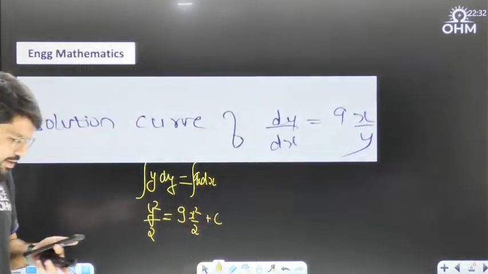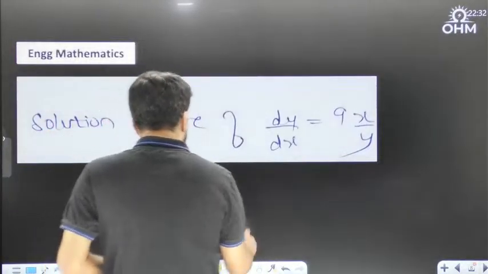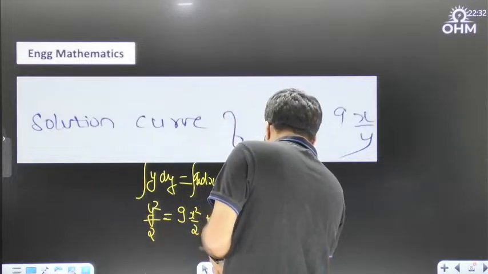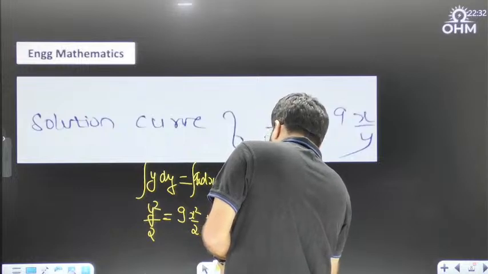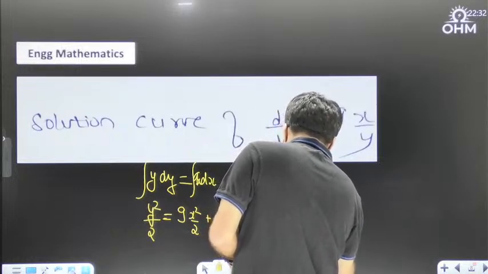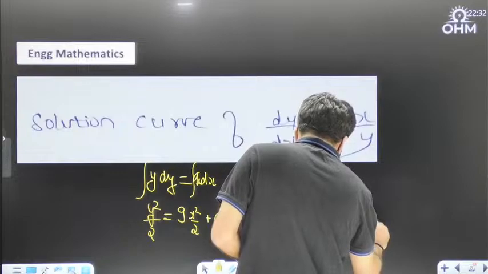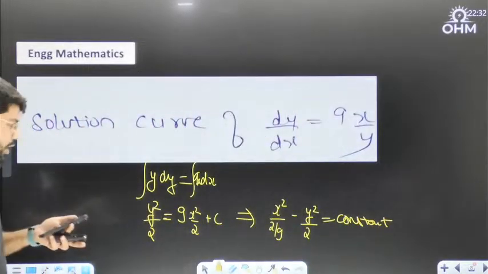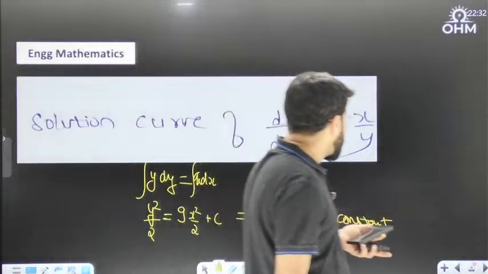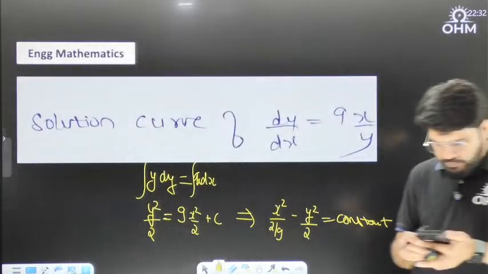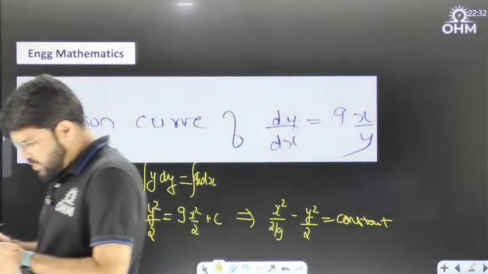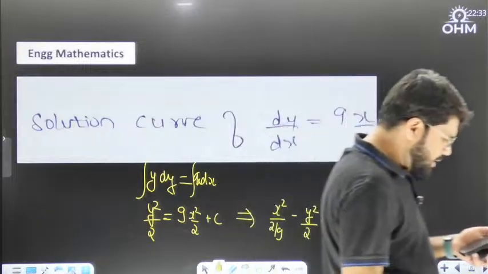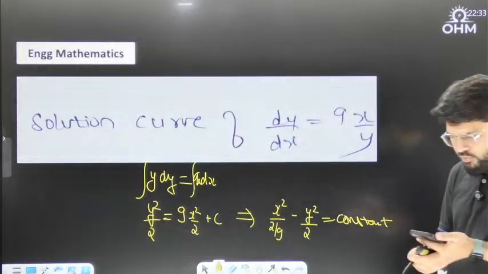So tell me what solution curve it is. You can write down this equation as x square by 2 by 9 minus y square by 2 is equal to some constant, that you can call a square also. So it's basically the equation of a hyperbola. The solution represents a hyperbolic curve. Correct? Tell me whether this question is the one you found in the exam. So it has to be hyperbola. Moving ahead to the next one.